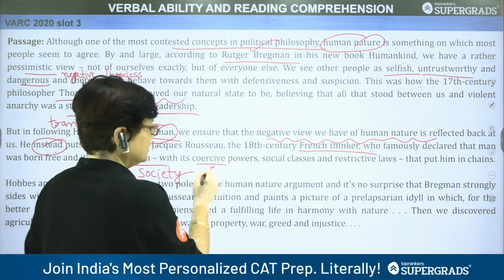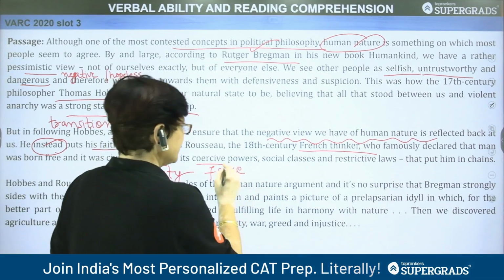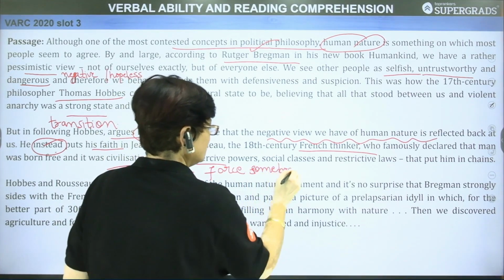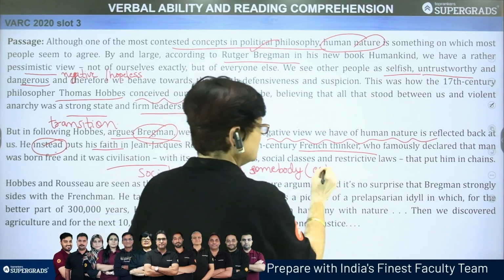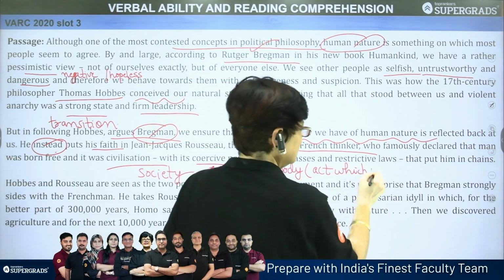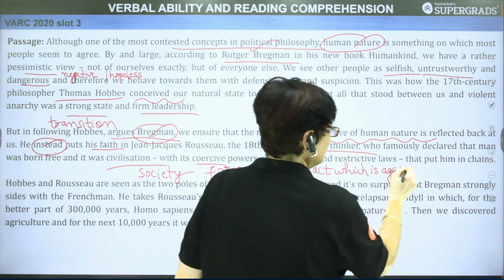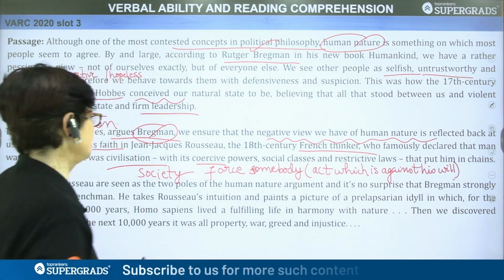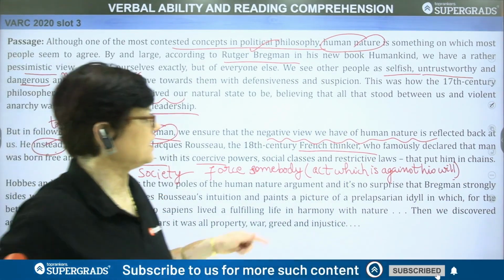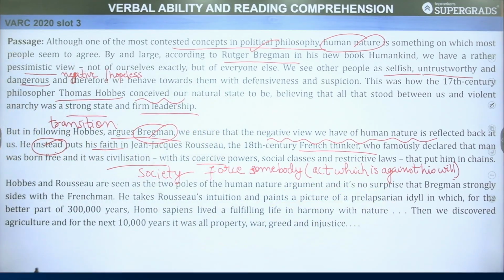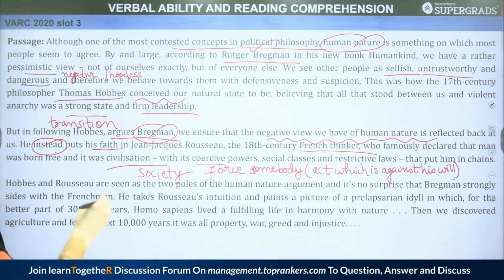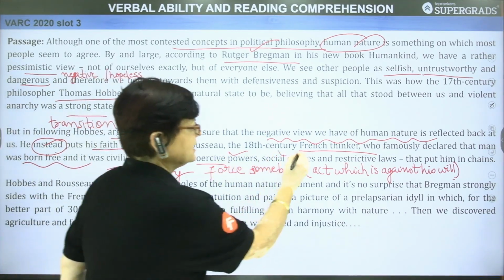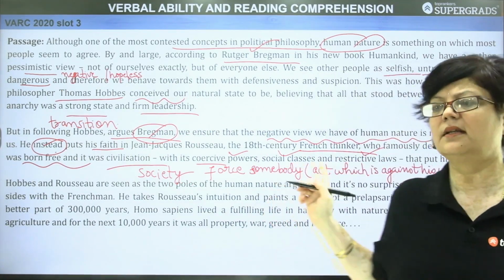So when you force somebody or when you pressurize somebody into doing something against his wish, in an act which is against his will, that is to coerce. Okay. So, with its coercive powers, social classes, and restrictive laws that put him in chains. So, what is happening? Rousseau says that man was born free, and it was civilization with its coercive powers, social classes, and restrictive laws that put him in chains.